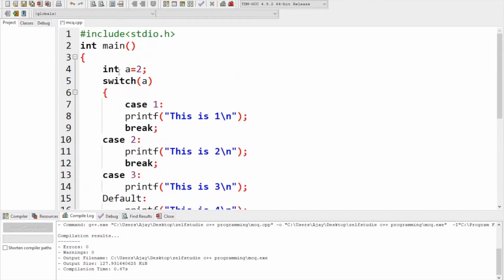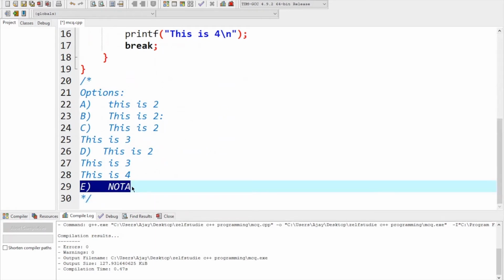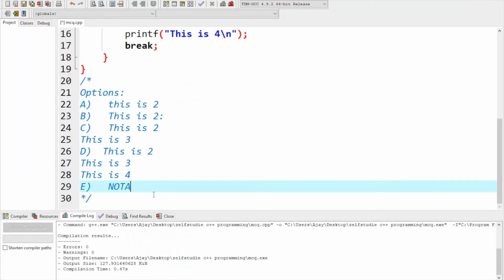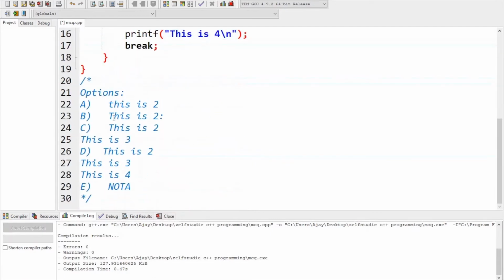The answer here is NOTA, none of the above. Why? I'll explain. See why I have written NOTA as the option. This is 2 needs to be printed, and see here, this is a capital T. There is no option with a capital T. This is 2 with a small t.